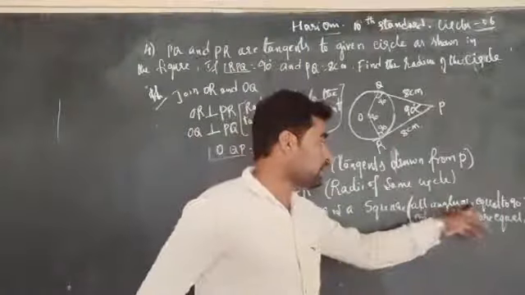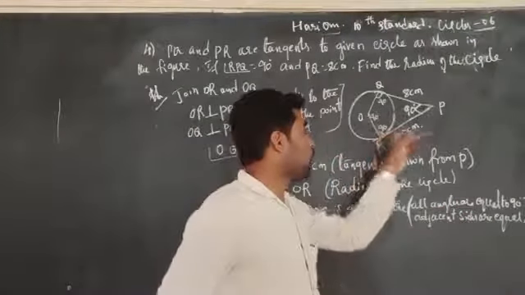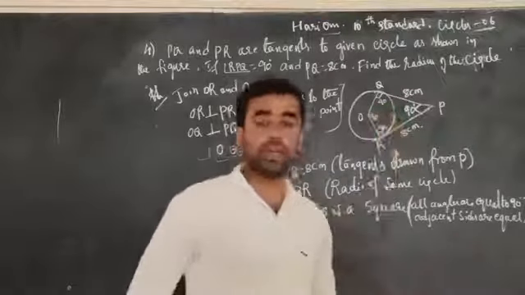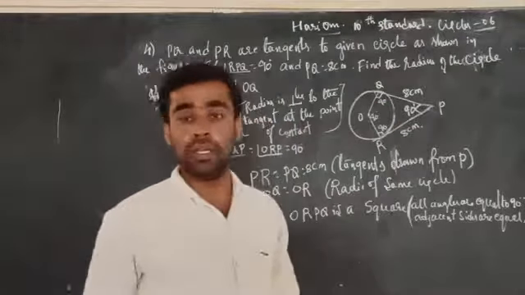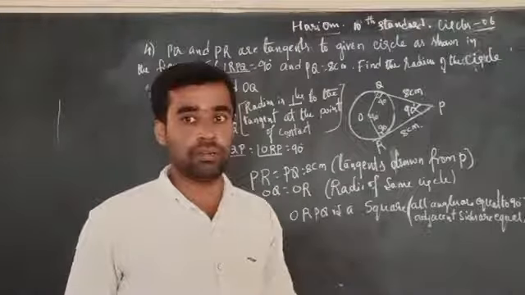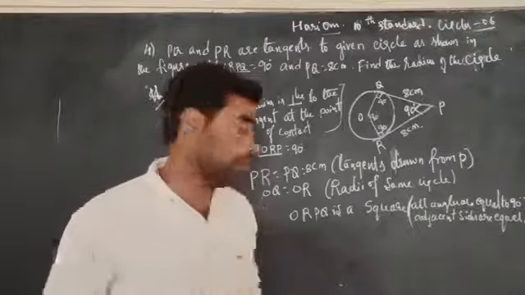You will see, in a rectangle the opposite sides are equal, but here the adjacent sides are equal, hence it is a square.